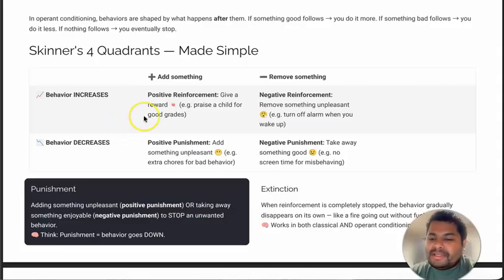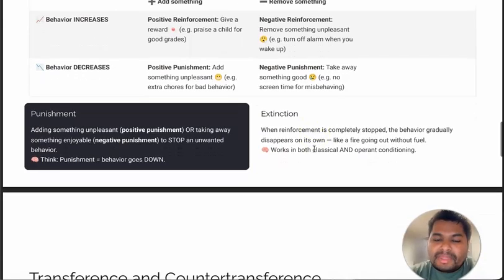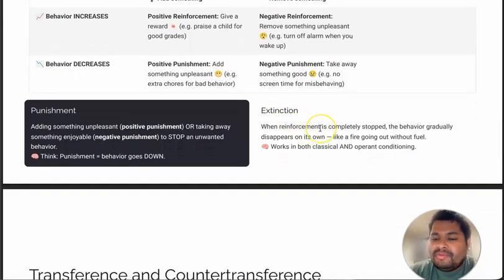So we have to understand this table. Okay, this is really important. And now let's talk about extinction. When reinforcement is completely stopped, the behavior gradually disappears on its own, like a fire going out without fuel. It works in both classical and operant conditioning. Even if the desired behavior is established, if you stop giving the reinforcement, then that behavior gradually fades away. That is called extinction.